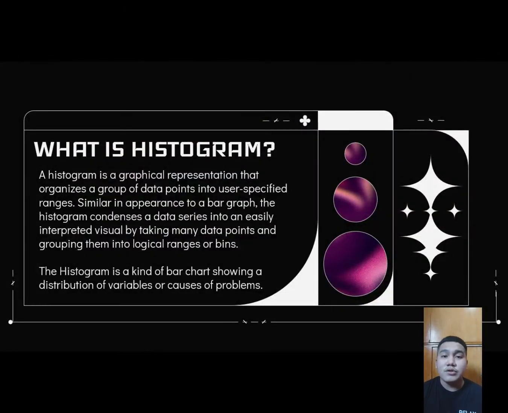Histogram. So a histogram is a graphical representation that organizes a group of data points into user-specified ranges, similar in appearance to a bar graph. The histogram condenses a data series into an easily interpreted visual by taking many data points and grouping them into a logical range or bins. So the histogram is a kind of bar chart showing a distribution of variables or causes of problems. In short, a histogram is a bar chart, especially in TQM.